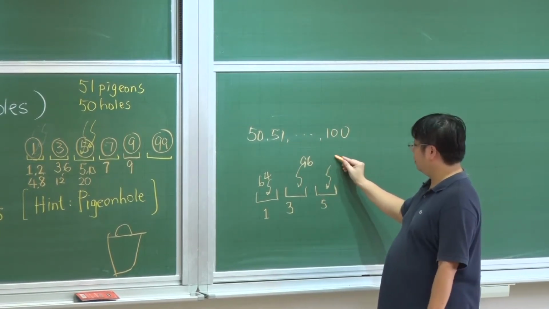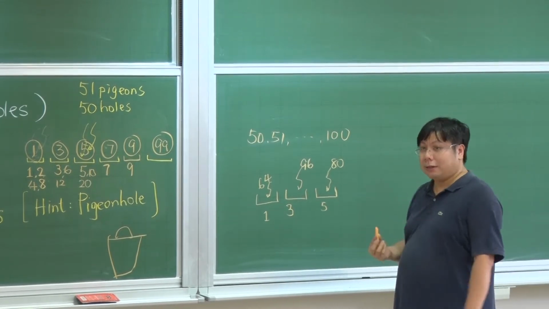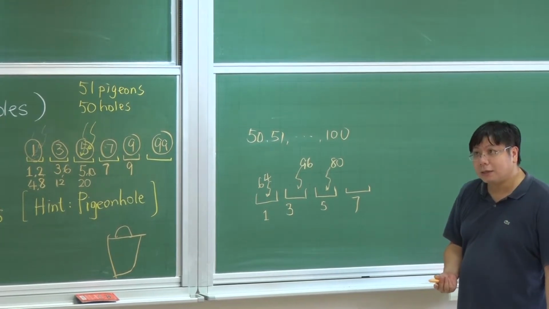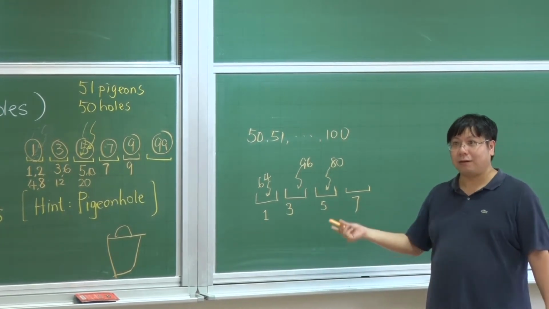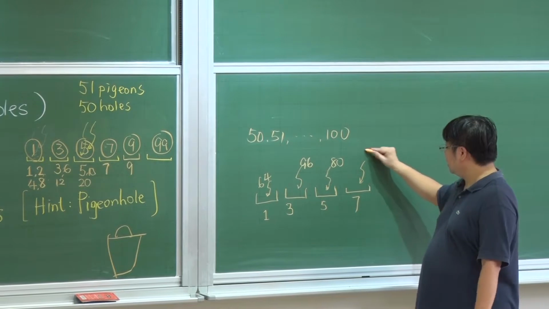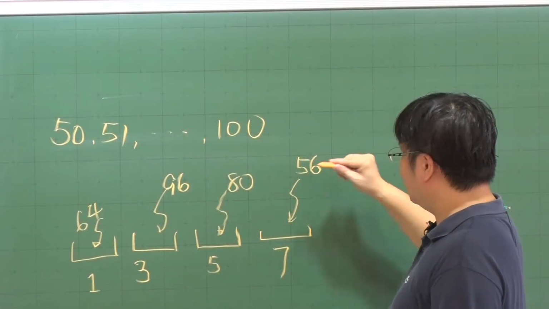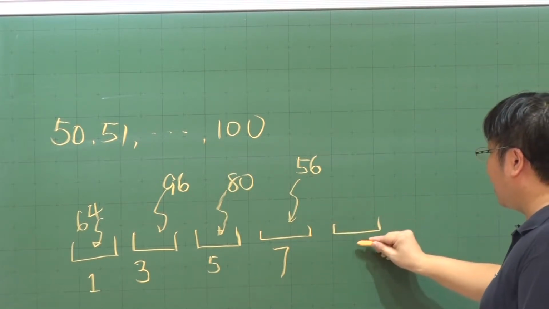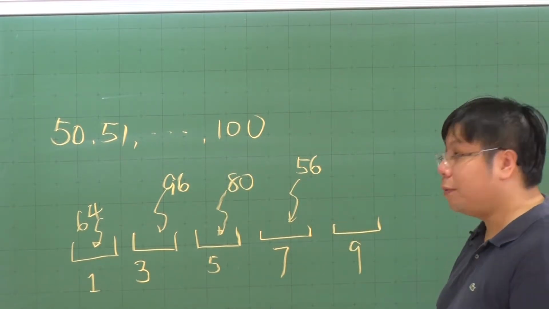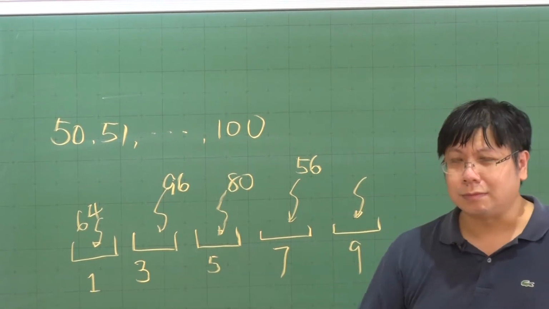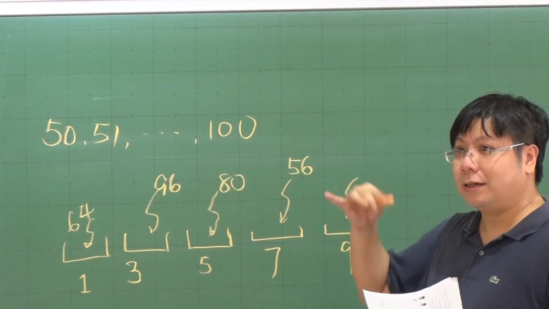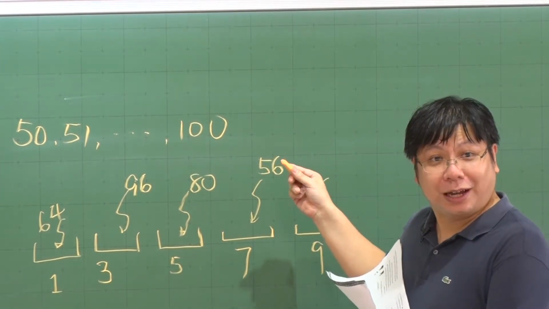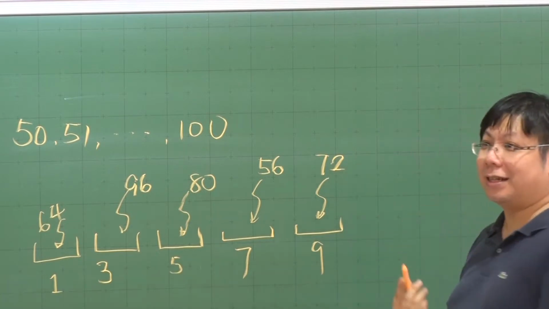In the hole of 7, we will see 56 maybe. In the hole of 9, we will see 72, right? Very good, 72. And so on.